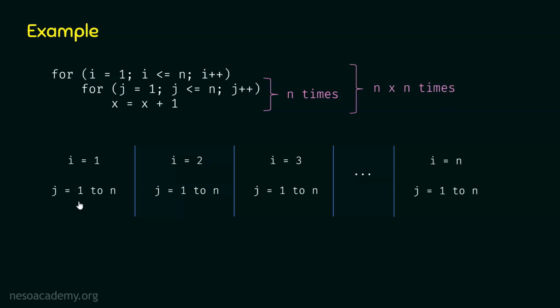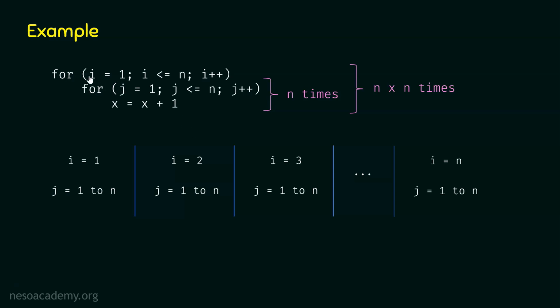We just need to add n, n times. And this means we need to multiply n by n, because n added n times to itself is the same as n multiplied by n. Hence, this entire loop will run n into n times or n square times. So clearly the frequency count of this loop is n square, and hence the time complexity of this nested loop or this independent nested loop is theta of n square.